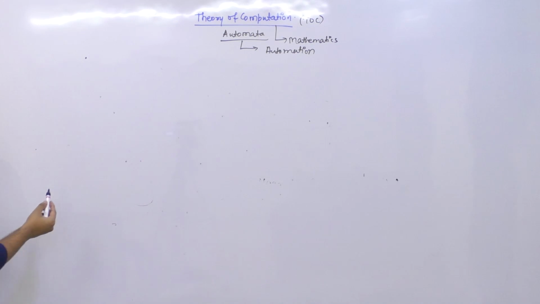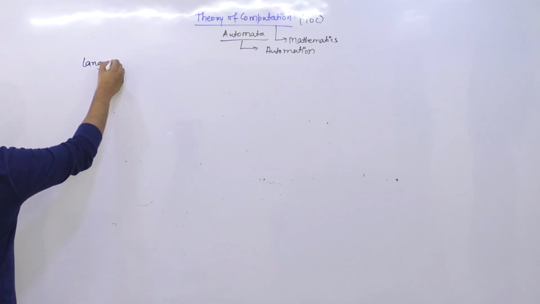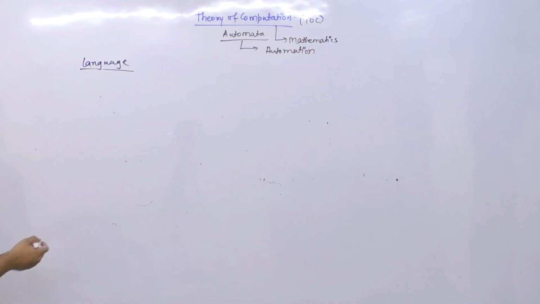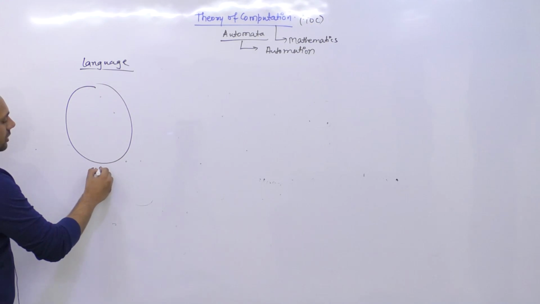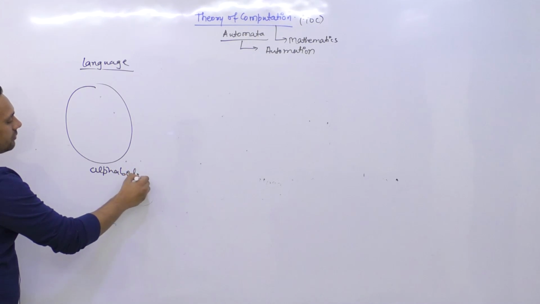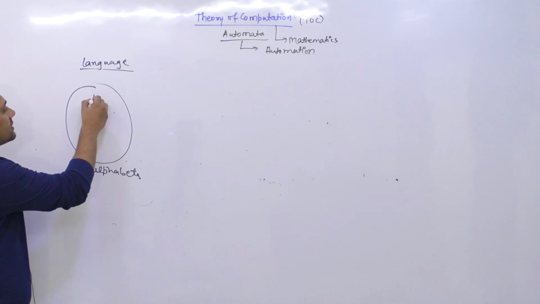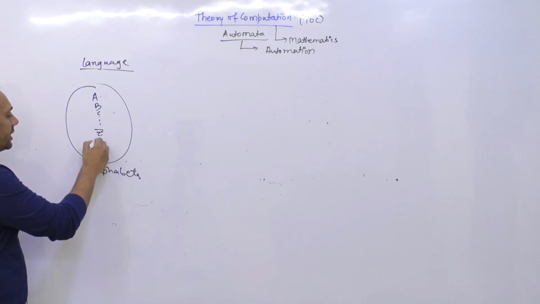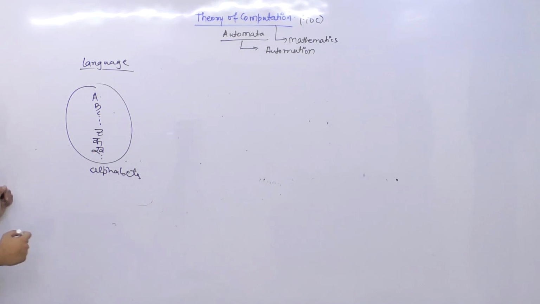Right. So, if I say that we are going to design a language, there are various building blocks of a language. First of all, for every language, we are going to define something called the alphabets of the language. Let us suppose we have the English language. For that, the alphabet is A, B, C, up to Z. For the Hindi language, we have the alphabet as K, and so on up to the last character. So we have alphabets here, right?